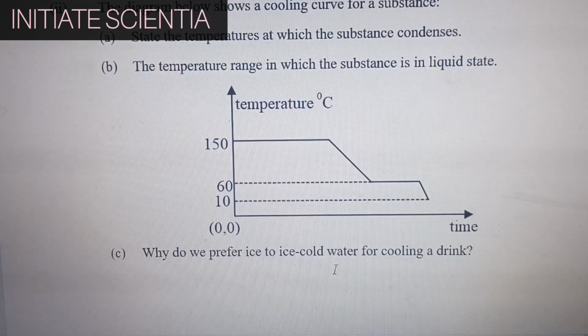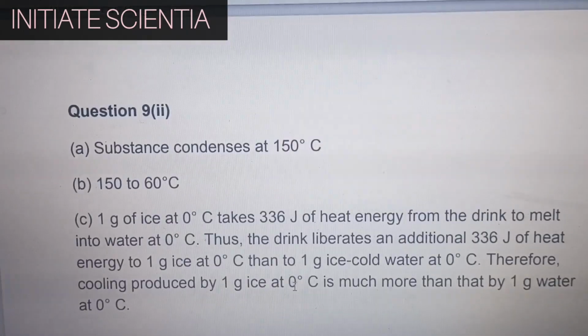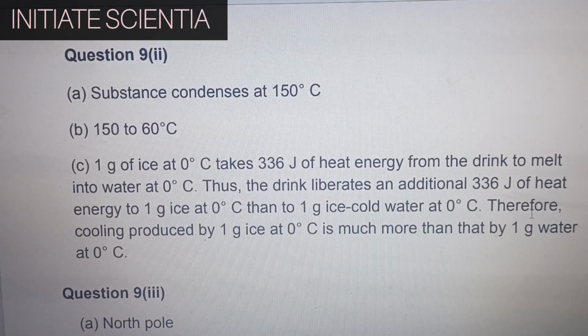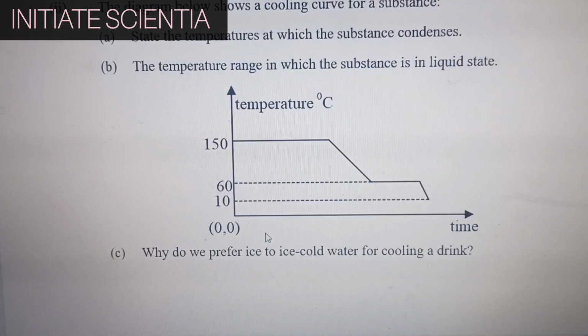Why do we prefer ice to ice cold water for cooling a drink? 1 gram of ice at 0 degrees Celsius takes 336 joules of heat energy from the drink to melt into water at 0 degrees Celsius. Thus, the drink liberates an additional 336 joules of heat energy to 1 gram of ice at 0 degrees Celsius, than to 1 gram ice cold water at 0 degrees Celsius. Therefore, cooling produced by 1 gram ice at 0 degrees Celsius is much more than that by 1 gram water at 0 degrees Celsius.